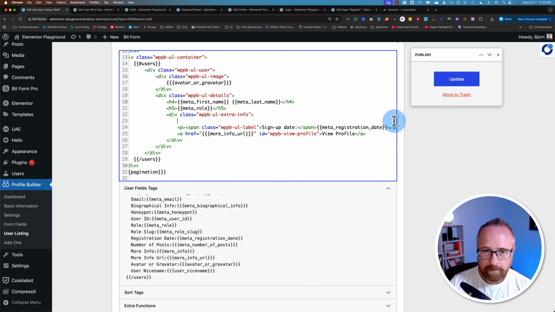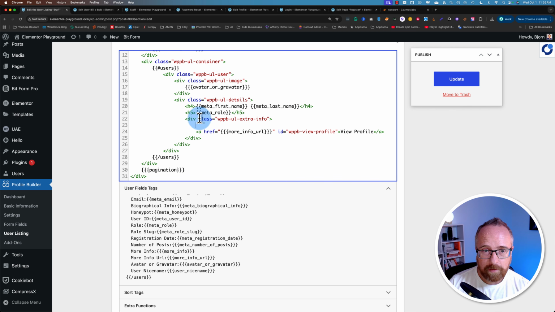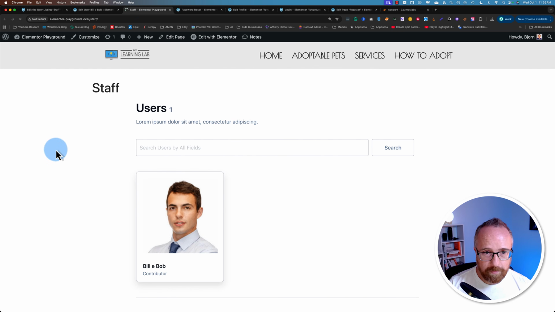I'm just going to delete that one and I'm going to delete this one. I'm selecting from the opening p tag or paragraph tag to the closing. Closing is denoted by the slash and then followed by the p. So we open it with a p in greater and less than brackets, and we close it with a slash p in those brackets. Let's get rid of all this white space. Update that, and now refresh this page.